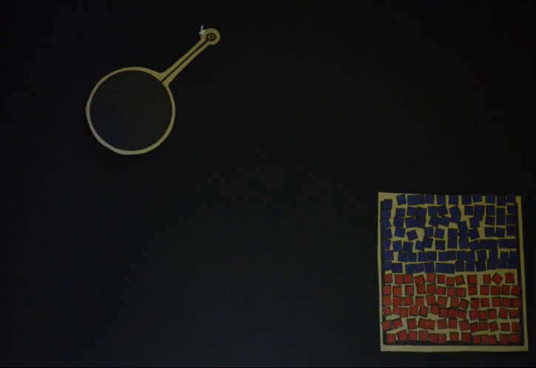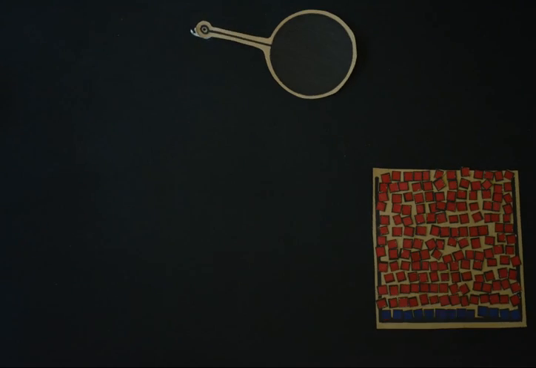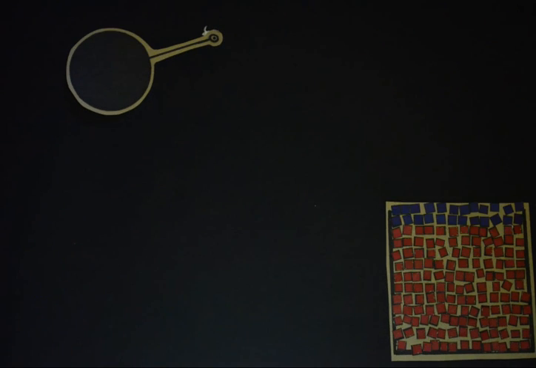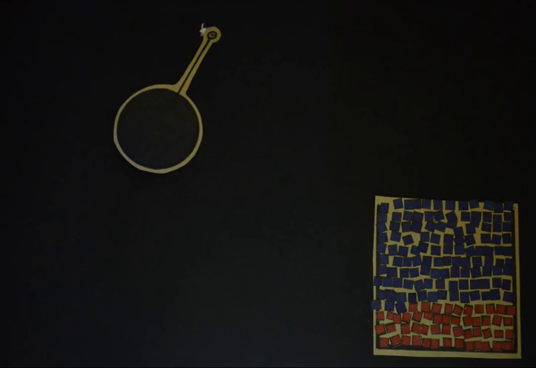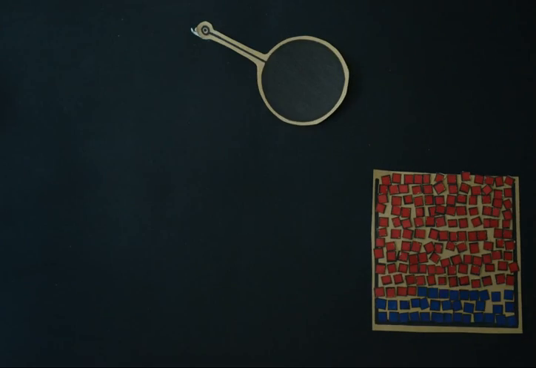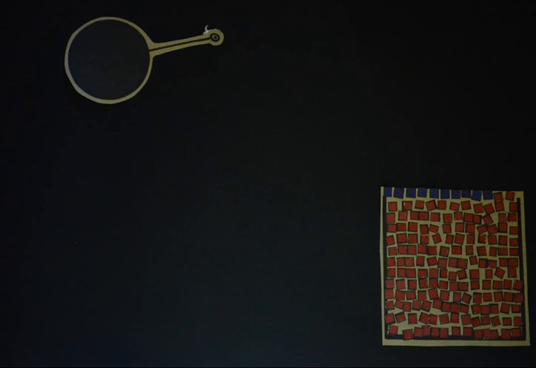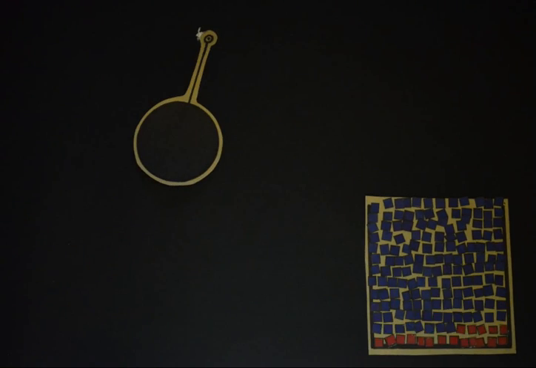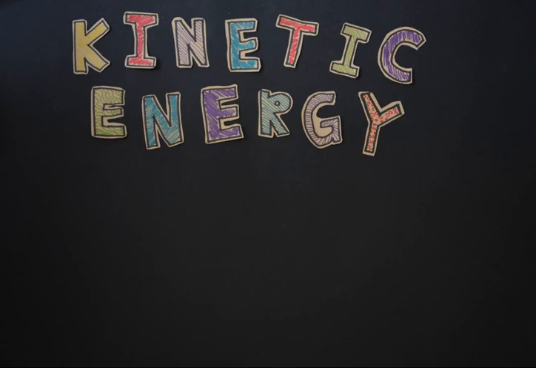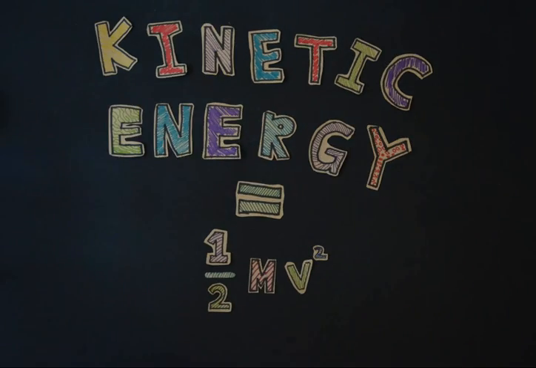So it can be seen that as the height decreases, the motion increases. All of the potential energy is converted to motion energy, which is called kinetic energy. And then as the pendulum rises, the kinetic energy is converted to potential energy. At all points, the total energy is the same. Energy simply changes from one form to another, but never increases nor decreases. To compare kinetic energy to potential energy, we use the equation half mass times speed squared.